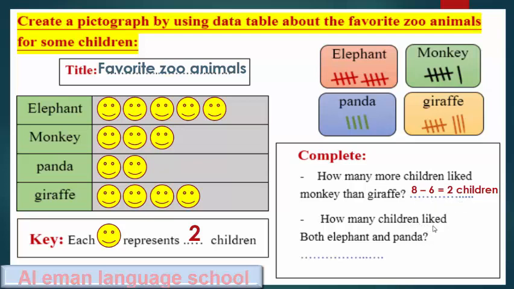How many children liked both elephant and panda? When I say both, I mean addition. Both or and, I mean addition. So elephant is 10 plus panda is 4. 10 plus 4 equals 14 children.